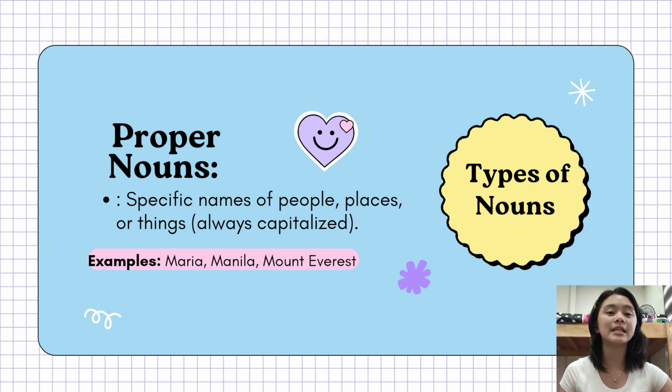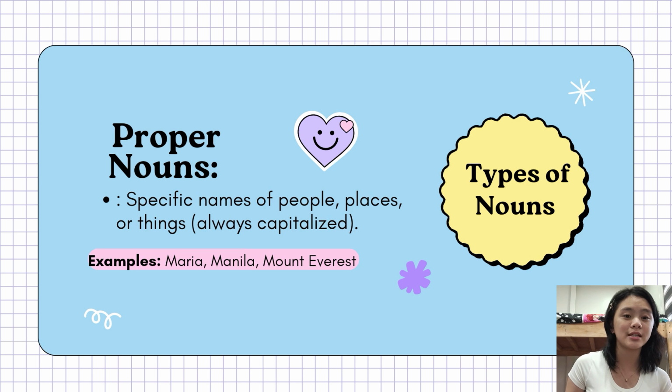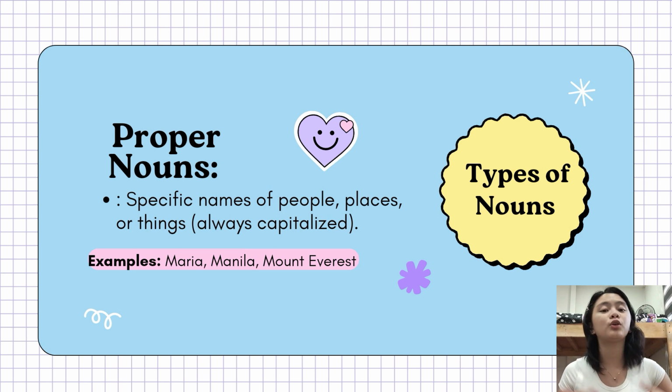The first question is: is it specific? If yes, then it is a proper noun. Proper nouns are the nouns that name people in a specific way. Proper nouns always start with a capital letter. These nouns refer to unique entities such as specific names of people, places, or things. For example, I visited New York last summer. New York refers to a specific city, which is why it is capitalized and considered a proper noun.